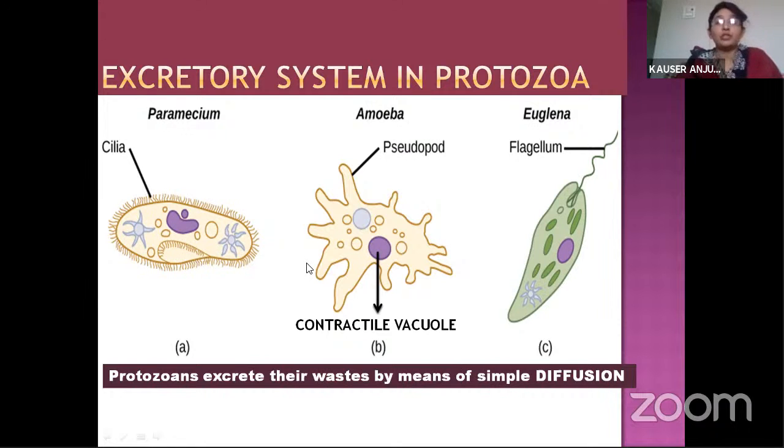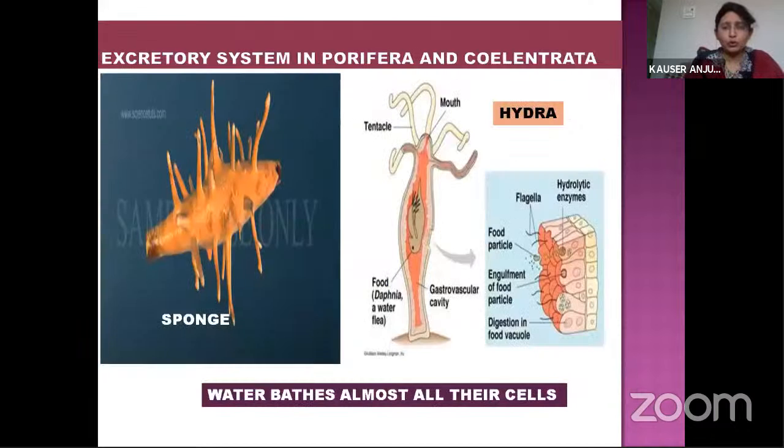Okay, so the excretory system in protozoans: excretion in protozoans is done by simple diffusion. The next phyla are Porifera and Coelenterata. Under Porifera, we can take the example of sponge.